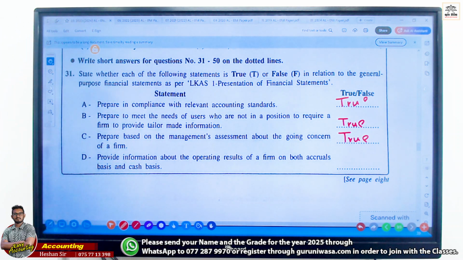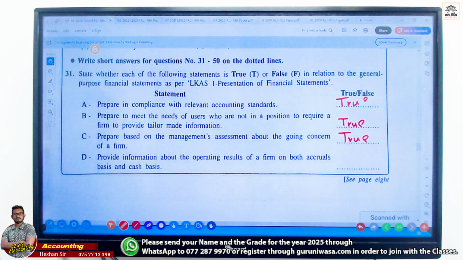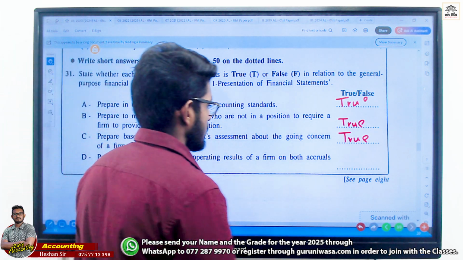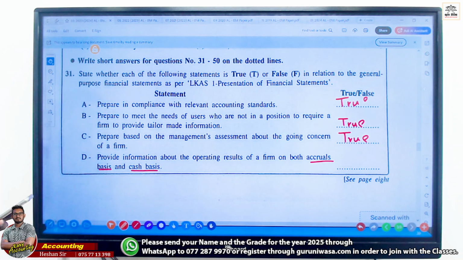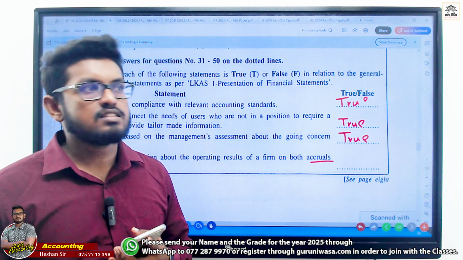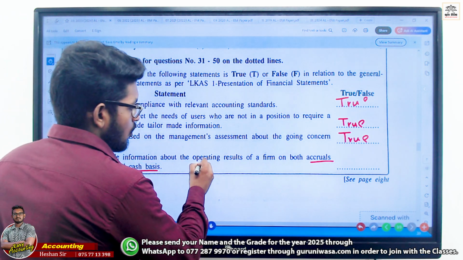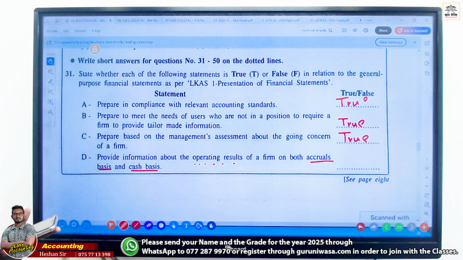Provides information about the operating results of a firm on both accrual basis and cash basis. Right? Accrual basis and cash basis. There are two different things. What is the difference between accrual basis and cash basis? Now, you may still not know. Operating results of a firm based on accrual basis, cash basis.